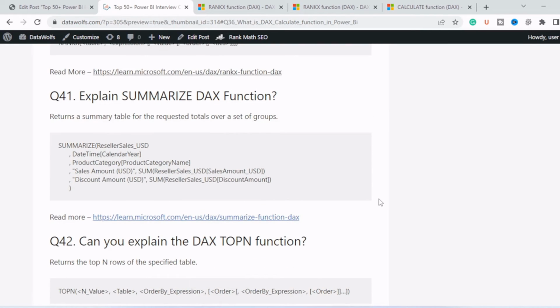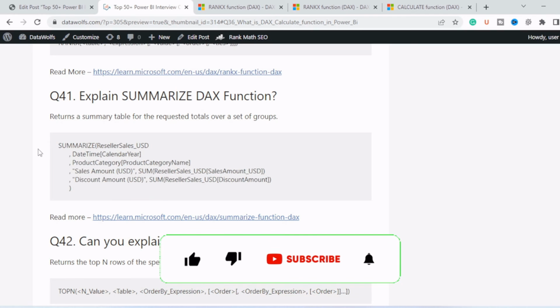Next question is, explain the SUMMARIZE DAX function. The SUMMARIZE DAX function returns a summary table for requested totals over a set of groups. So here is an example of the SUMMARIZE function.